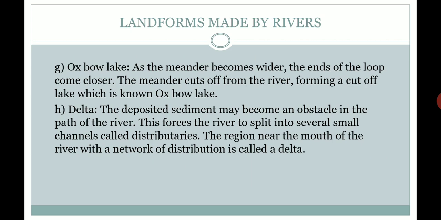What is a delta? The deposited sediments may become an obstacle in the path of the river, and this forces the river to split into several channels or several directions, which are known as its tributaries. The region near the mouth of the river with a network of distribution channels is known as a delta.